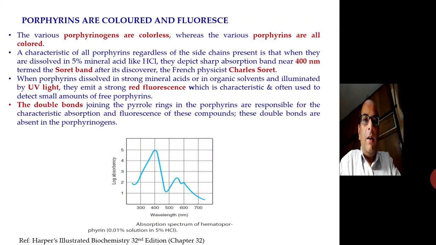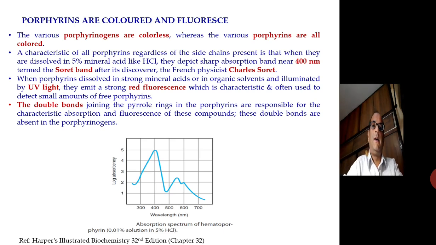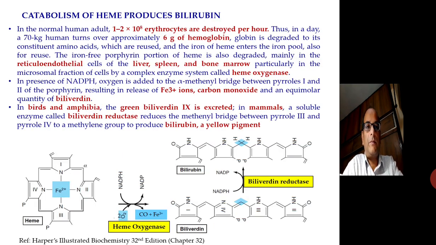Similarly, when the porphyrins are dissolved in strong mineral acids or in organic solvents and illuminated by UV light, they emit a strong red fluorescence, which is characteristic and often used to detect small amounts of free porphyrins. So what is the cause of this color and the fluorescence? The double bonds joining the pyrrole rings in the porphyrins, that is the methynyl bridges, are responsible for the characteristic absorption and fluorescence of these compounds. These double bonds are absent in the porphyrinogens.